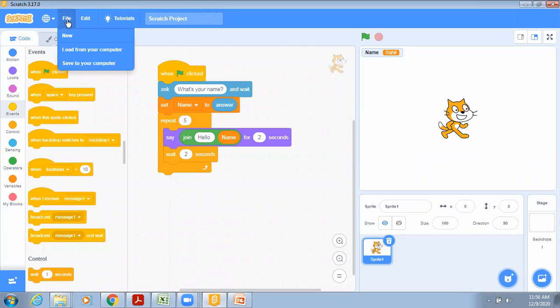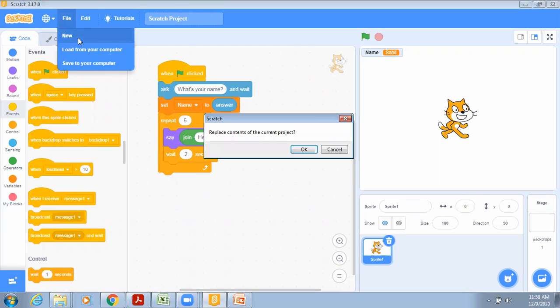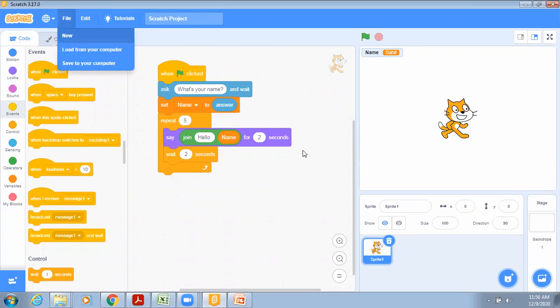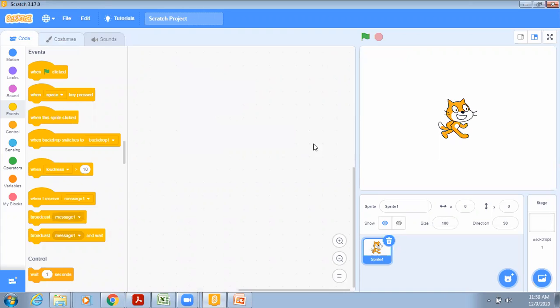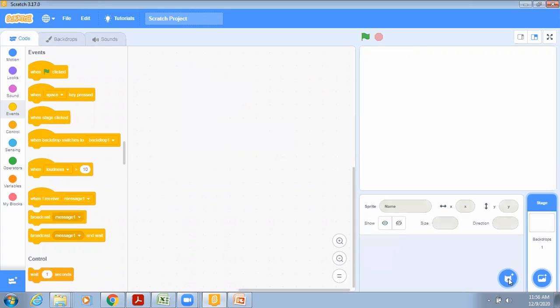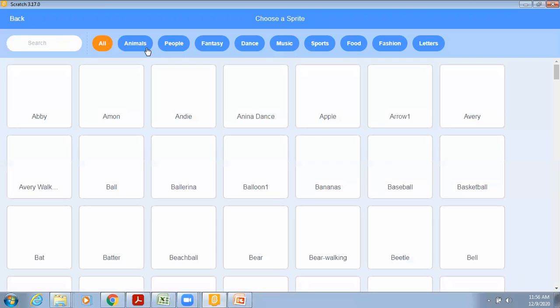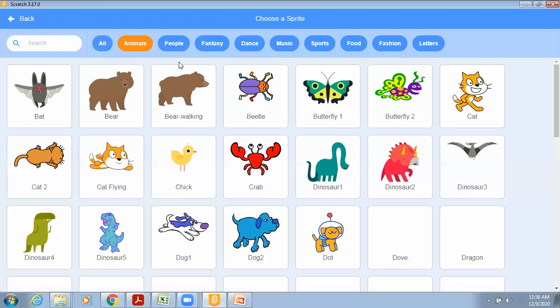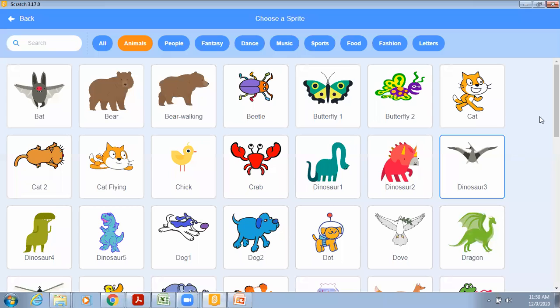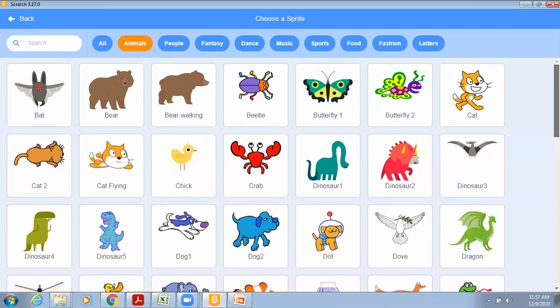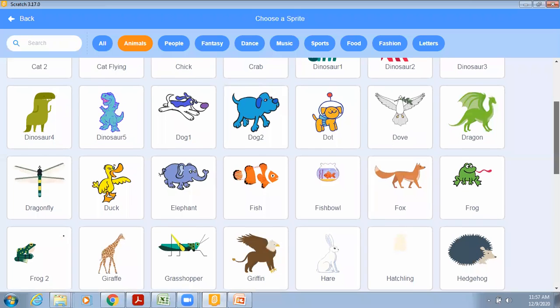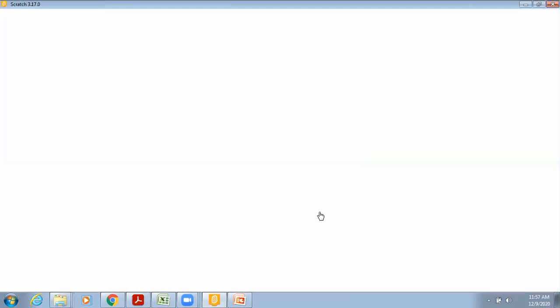So I'm taking a new file. Okay, now let's take a frog. Okay, I'm taking this frog.